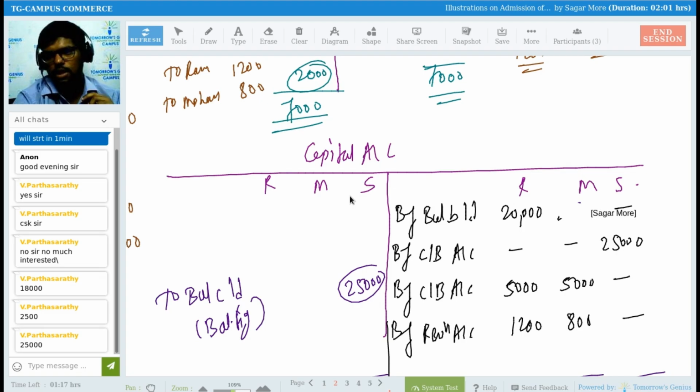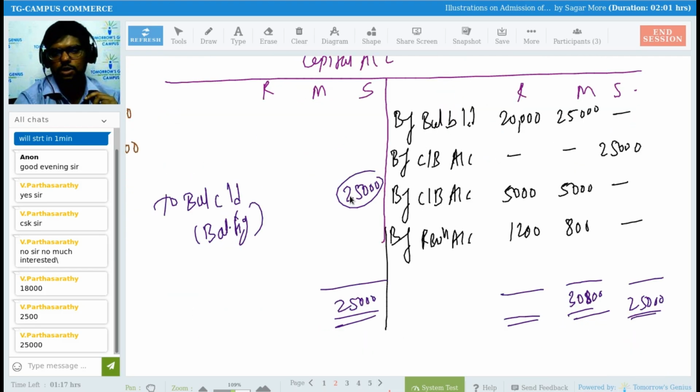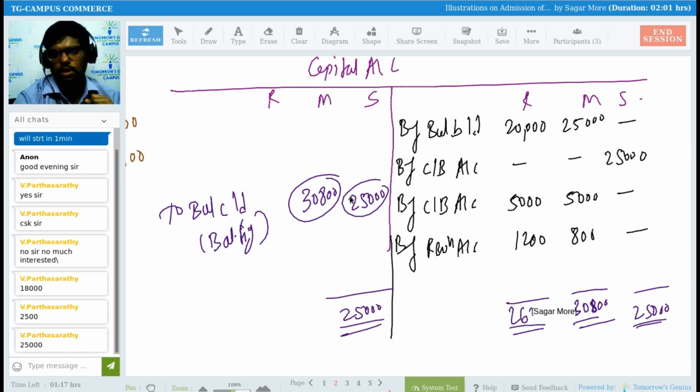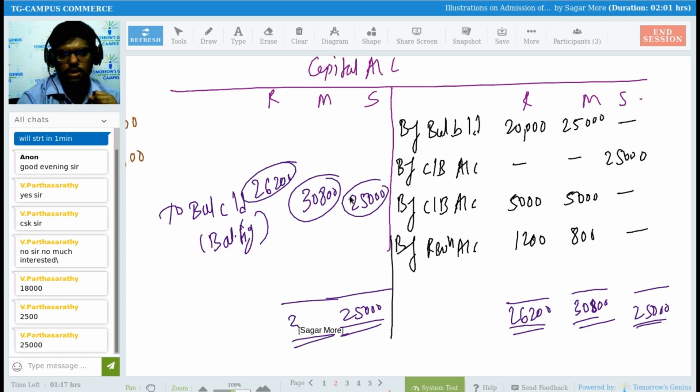Then there is no doubt. 25,000 plus 5,000, 30 plus 8, 30,800. So the balance is 30,800 rupees. Okay, sir. For Ram, 20,000 plus 5,000, 25,000, 26,200. Yes, absolutely correct. So the balance here is 26,200.